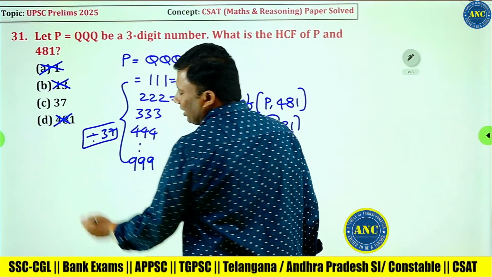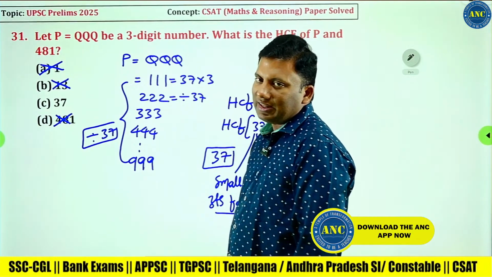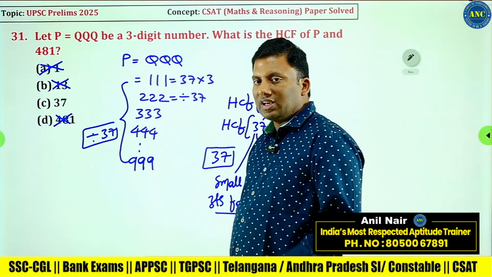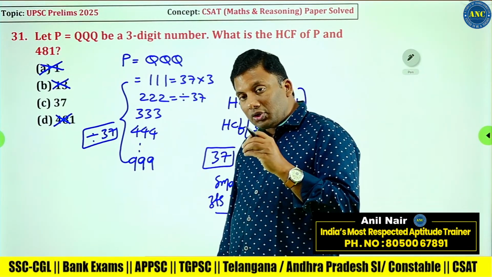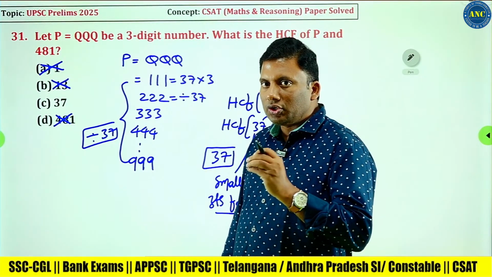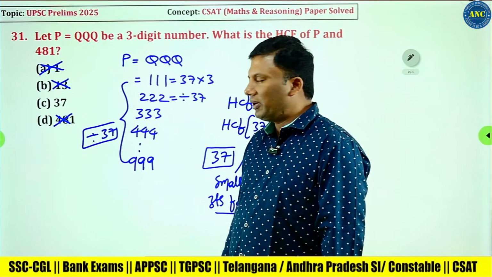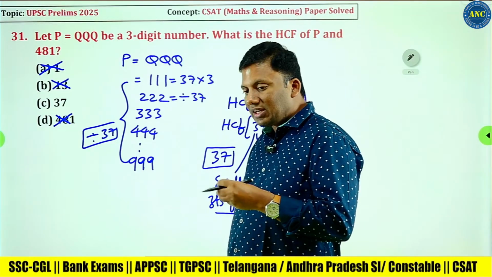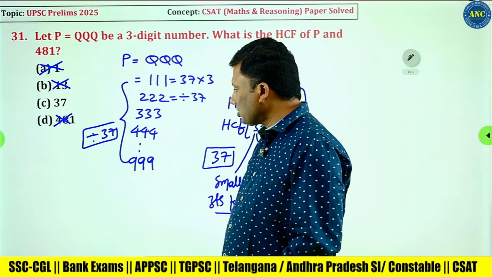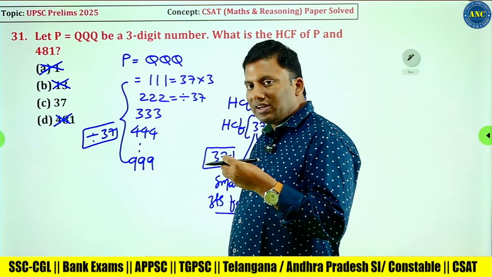If you are good in your HCF concepts, you will get the answer very, very fast. The only thing you should know is that QQQ is divisible by 37. 111 is 37 into 3, 222 is 37 into 6, 999 is 37 into 27.